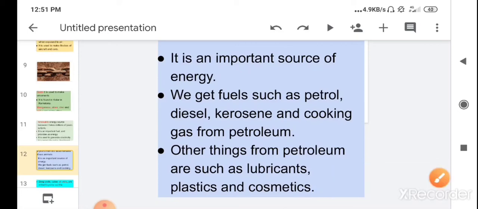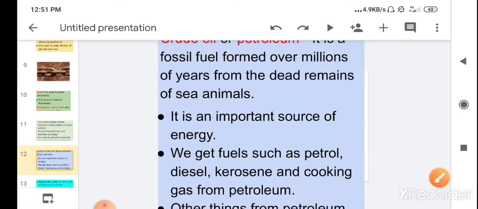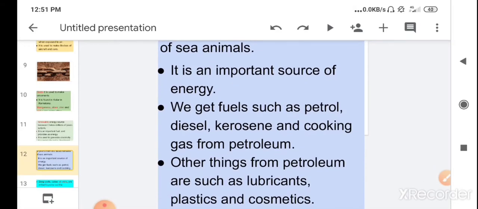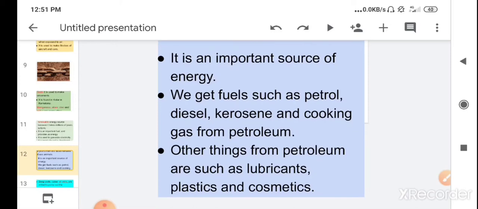Children, here you can see that it takes millions of years to form crude oil and petroleum from the dead remains of sea animals, and we use them as petrol, diesel, kerosene, cooking gases and other things like lubricants, plastic and cosmetics.